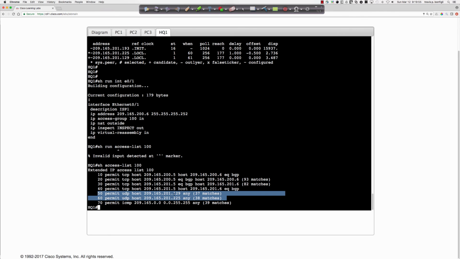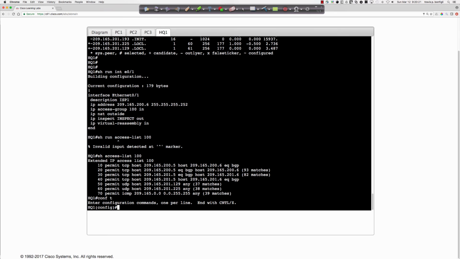So we look good with 129 and 225. However, what is not being allowed inbound? Exactly. We don't have an entry here for the primary or the preferred NTP server. We do for 129 and we do for 225, but we're not allowing UDP to come into the enterprise from 193. So again, very simple fix here. So lots of ACL work over these last two challenges.